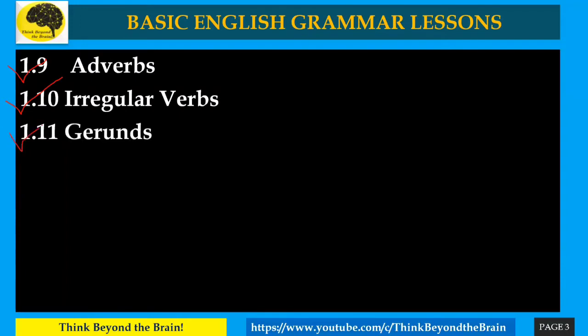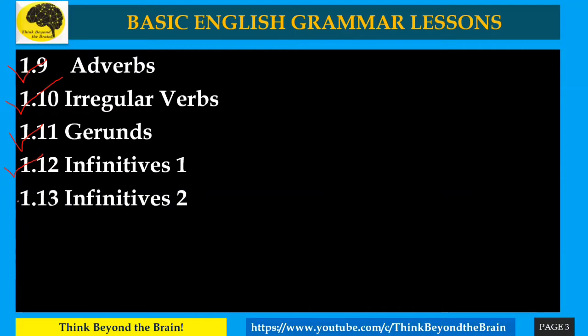Then comes the 11th one, gerunds. These are verbs that have two meanings, a noun also and a verb also. Then the 12th one, infinitives. We have divided infinitives into two, as it is a little bit big. So that's why we have divided infinitives into part 1 and part 2.